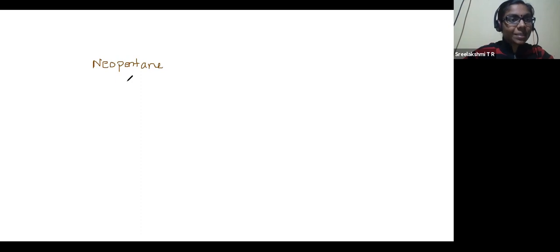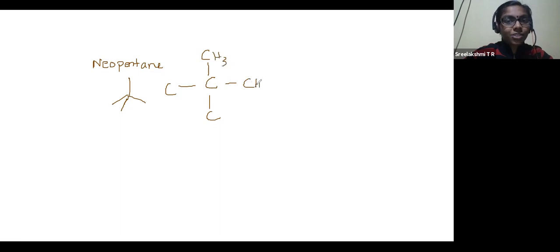Neopentane. Neopentane simply you can draw it like this. That's all. This is neopentane. What is it, you know? Carbon is bonded to 4 other carbon atoms. So the middle carbon atom doesn't have any hydrogen at all. And all the terminal carbon atoms are CH3.